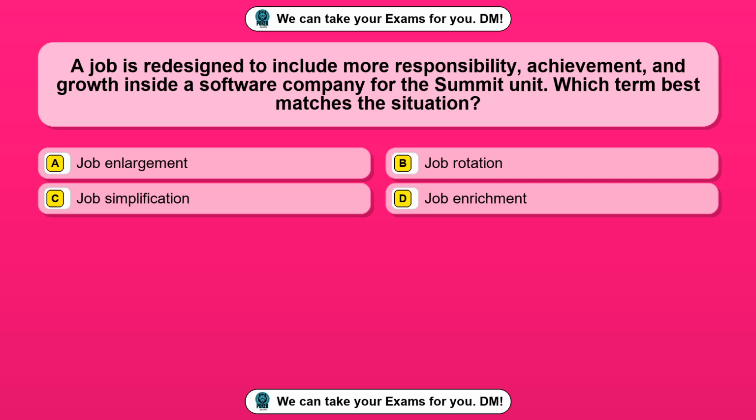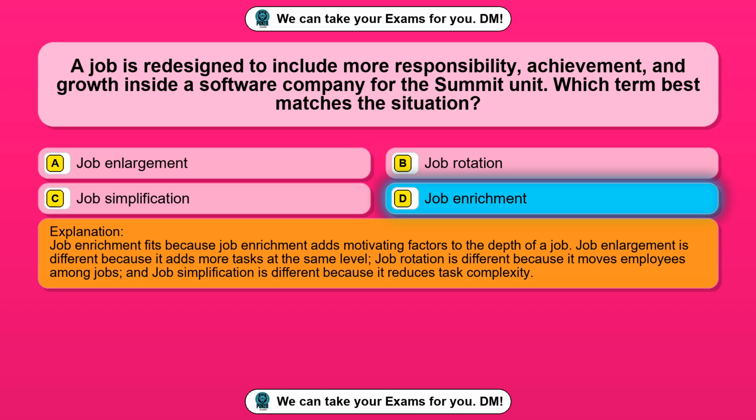Question 1. A job is redesigned to include more responsibility, achievement, and growth inside a software company for the Summit unit. Which term best matches the situation? Option A, job enlargement. Option B, job rotation. Option C, job simplification. Option D, job enrichment. The correct answer is option D, job enrichment.